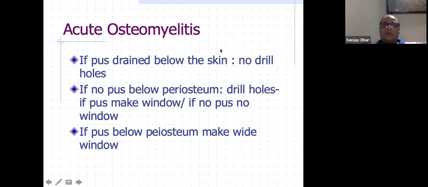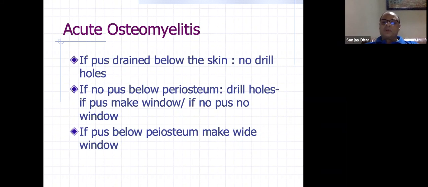Once again, I repeat: if pus comes out just below the skin, that means it is already drained. You don't need to do further devascularization of the tissues. Just drain it out, give a good wash, see that if pus pockets are there, clean them. Then if you reach the periosteum and give an incision there, and the pus comes out under the periosteum, fine, it is already decompressed. You just clean the periosteum, lift it and then let it fall down. Don't lift it further, as that causes more devascularization.